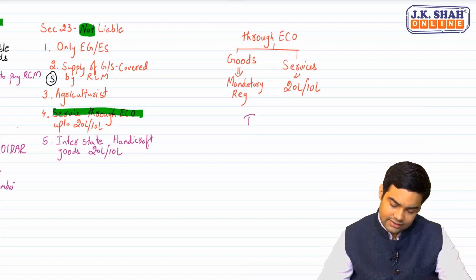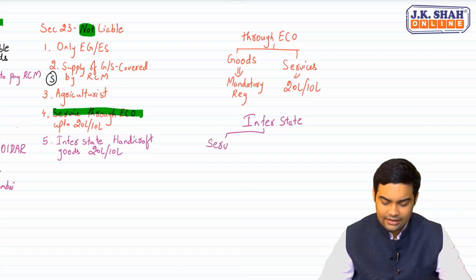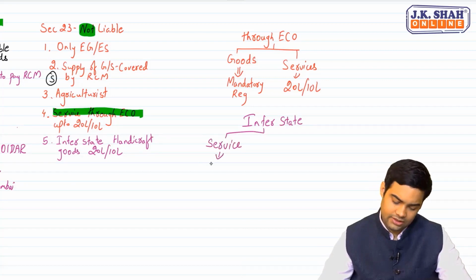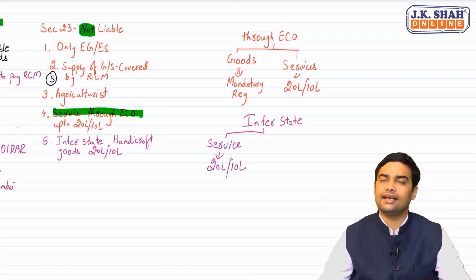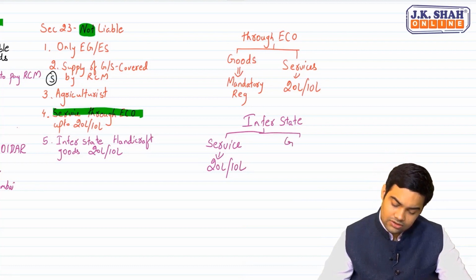Let's try to understand what happens in interstate. Now, say if I am supplying services interstate, is mandatory registration required? No, sir. If you are supplying services interstate, then 10 lakh, 20 lakh has to be checked. If I am supplying goods interstate, then check whether it is handicraft.